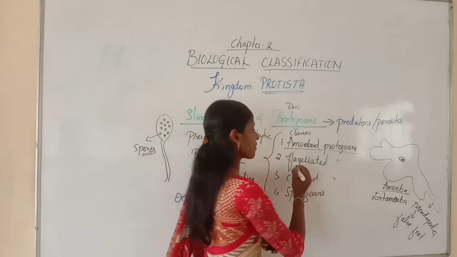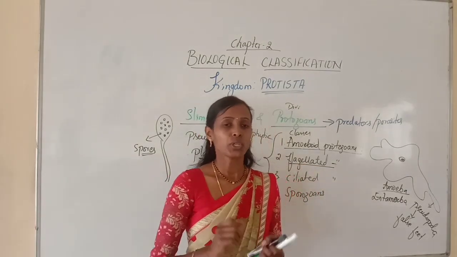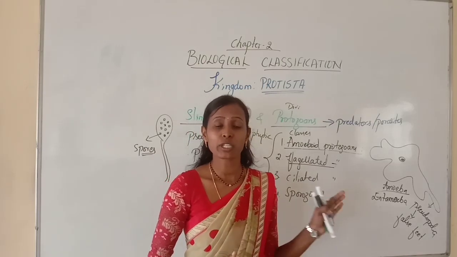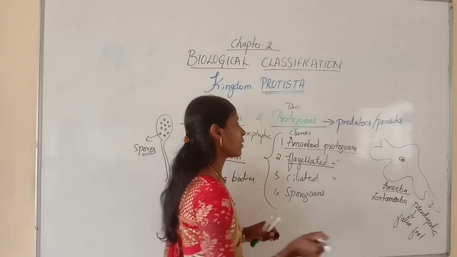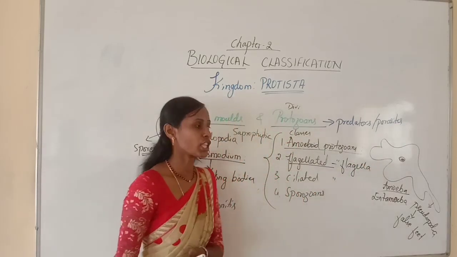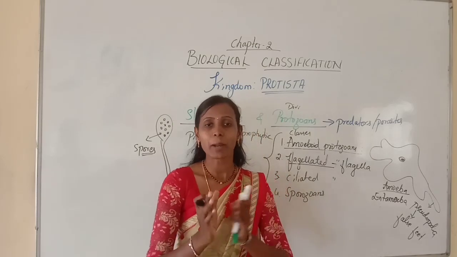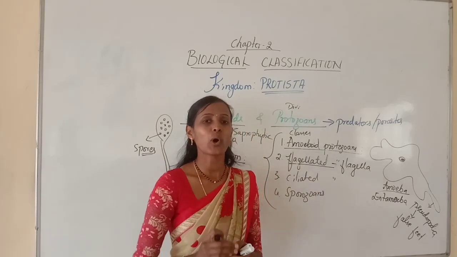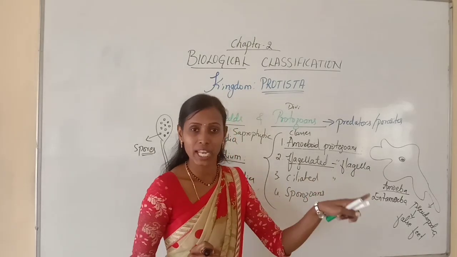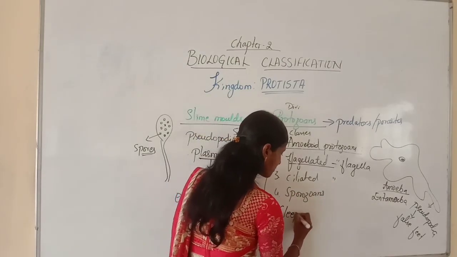And next one is flagellated protozoans. These flagellated protozoans are also unicellular, microscopic, free living and parasitic. They are usually parasitic organisms. Here the locomotory organ is flagella. Flagella is the locomotory organ in flagellated protozoans, and as they are parasitic forms, they usually cause disease. One best example I can tell you is a parasitic flagellated protozoan which causes a disease called sleeping sickness.